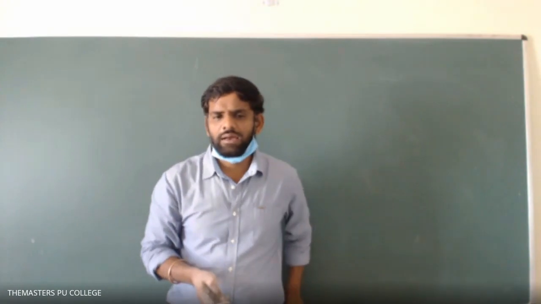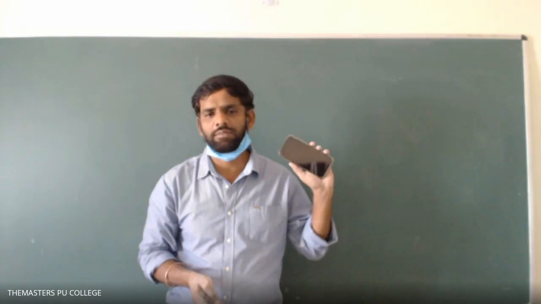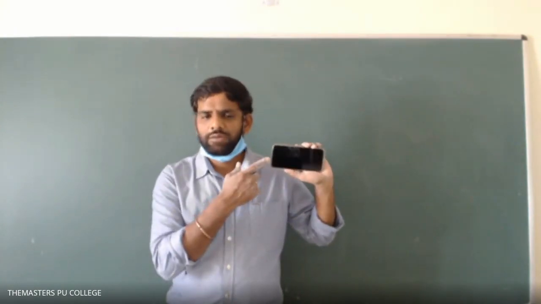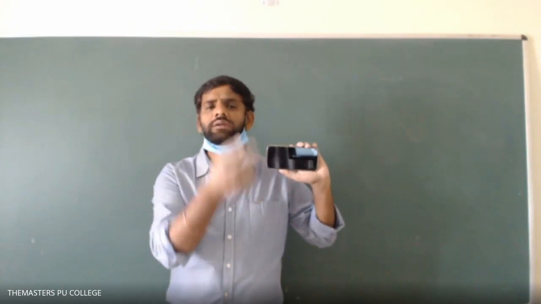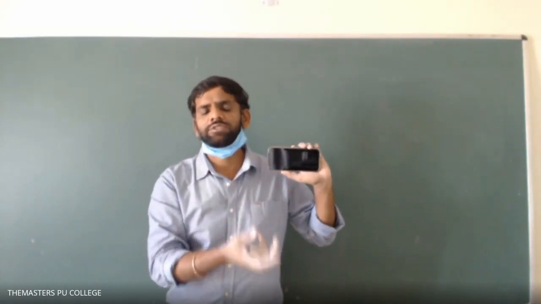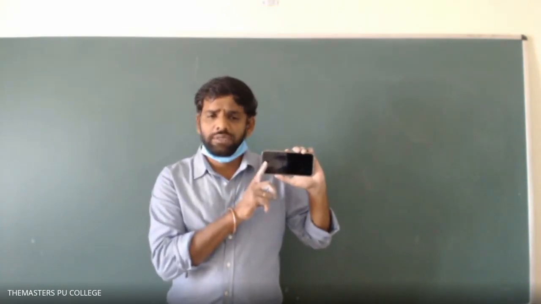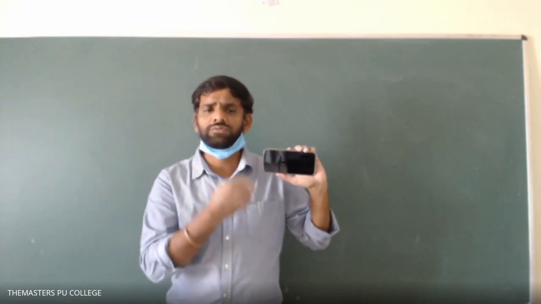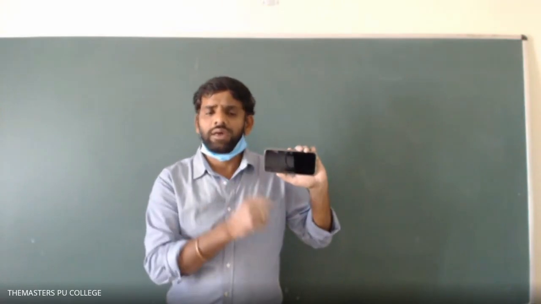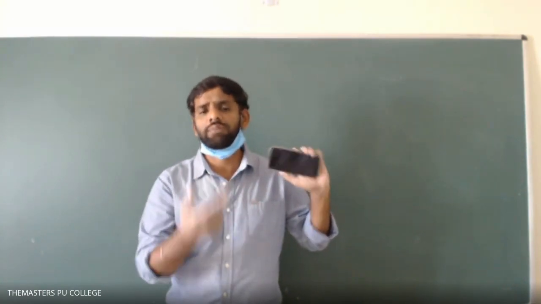And here the black color is there. This is the black. Why does it appear black? It absorbs all the radiation incident on it, but it does not radiate any of the radiation which is absorbed. That's why it appears black. So black bodies are the objects which absorb all the radiations incident on them, and they do not radiate the energy. That's why they appear black.